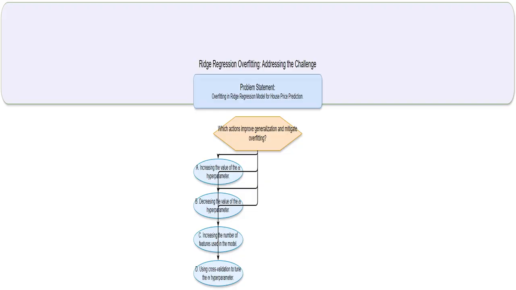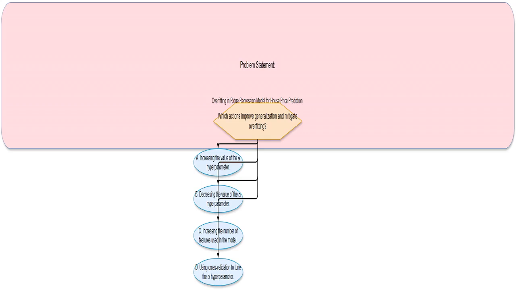This section introduces the core concept. We're tackling overfitting in ridge regression. It sets the stage for understanding how to improve a model's ability to generalize to new, unseen data by carefully adjusting the model's parameters. Think of it as teaching your model to be adaptable and not just memorize the training examples. The problem statement presents a scenario.